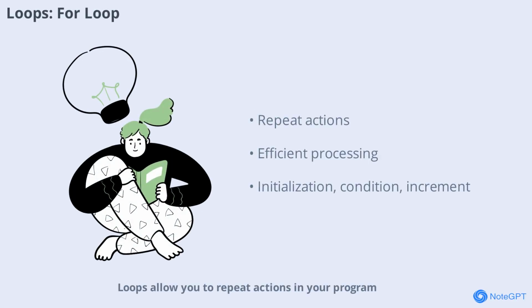Loops allow you to repeat actions in your program. The for loop is commonly used when you know how many times you want to repeat a block of code.